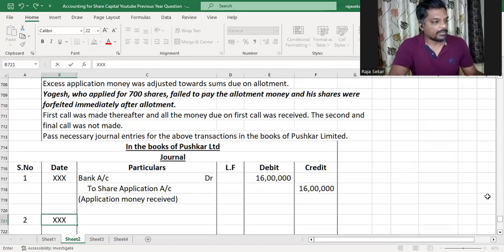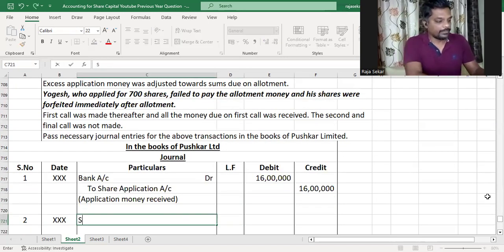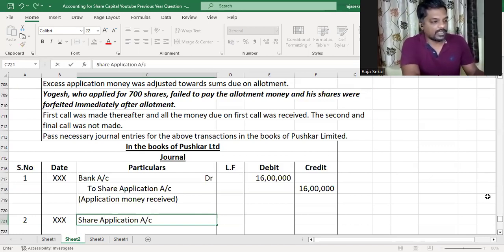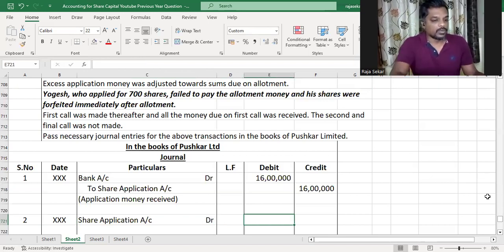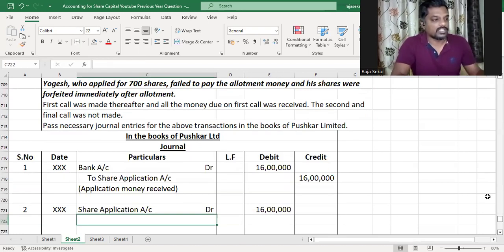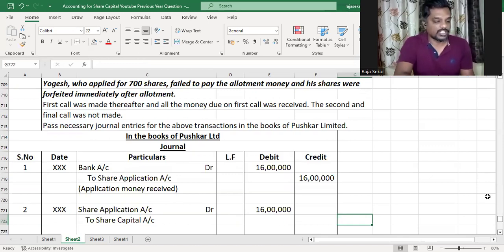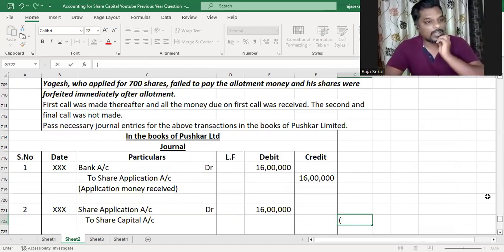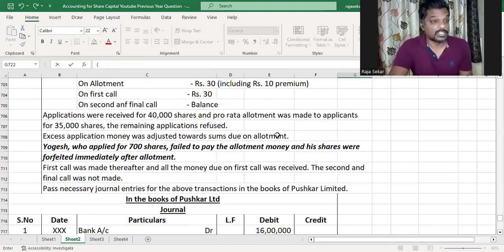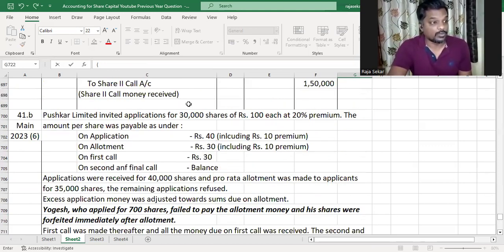The second journal entry, my dear children, is to allot the shares. And in allotment, what do we do? We first debit share application account with the entire amount that was received, which happens to be 16 lakh in the question. And then we credit share capital account with the capital portion received on the allotted shares. How many shares are we allotting here? The company invited applications for 30,000 shares, as you can see in the question.